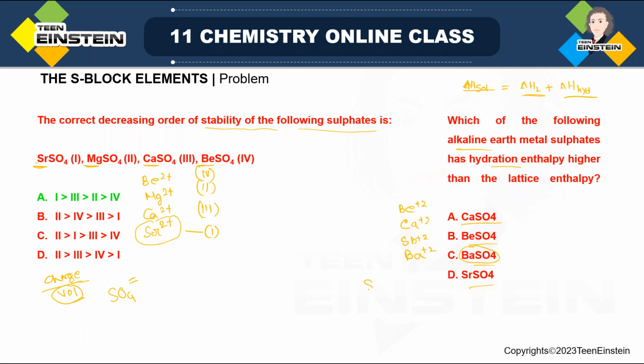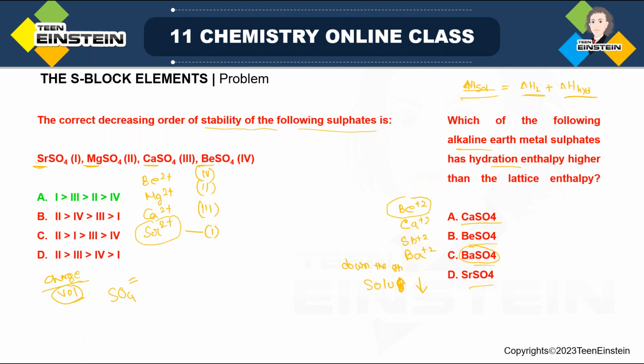Now down the group, solubility decreases. When solubility decreases, it means the Δ solution value will become less negative as we are moving down the group. So it will be maximum negative for Be2+.